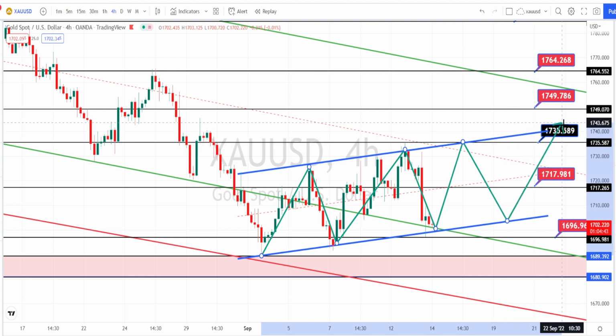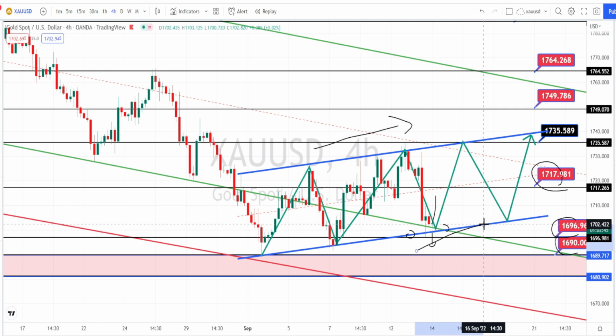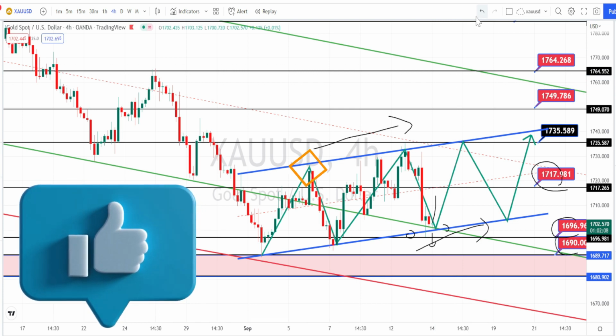But it has to break the higher time frame resistance level of 1735 in order to continue further on the bullish side trend, and wait for the price action to break this trend line or support line in order to take trades on the bearish side. So the overall price action in 4 hours time frame is still in a bullish trend, trading within this bullish channel pattern. Let us do the analysis in hourly time frame.